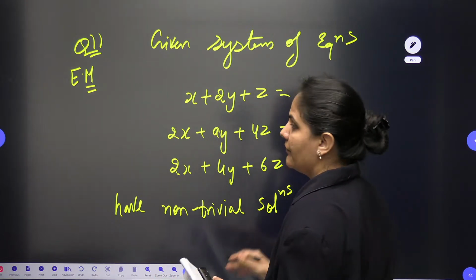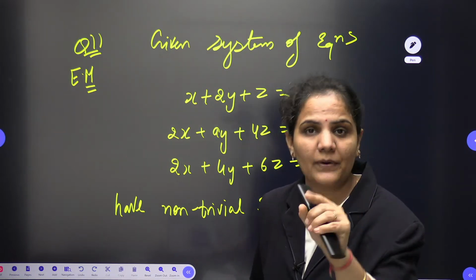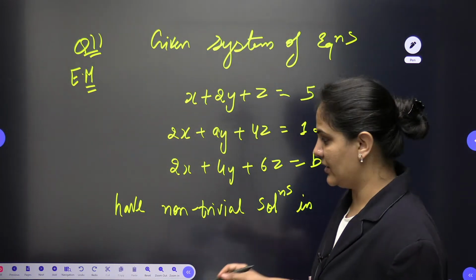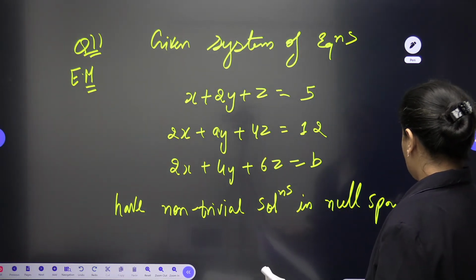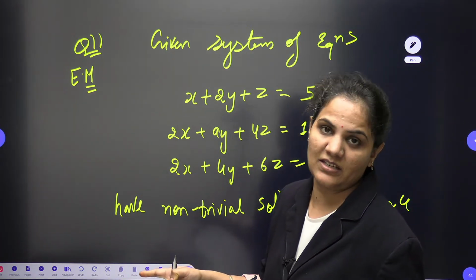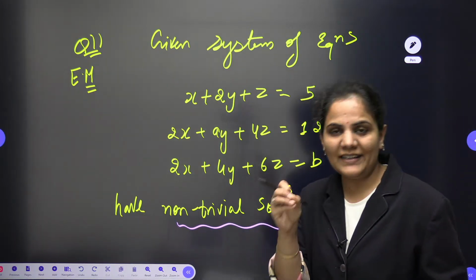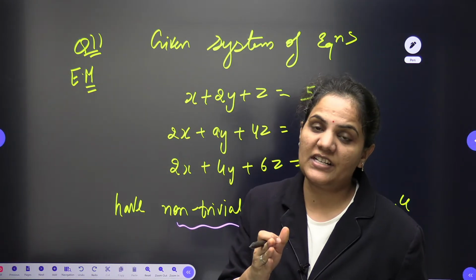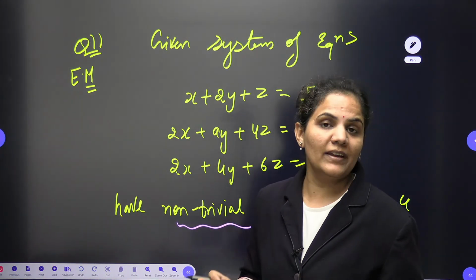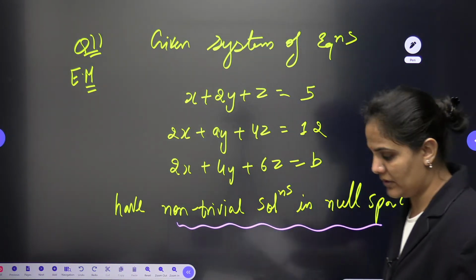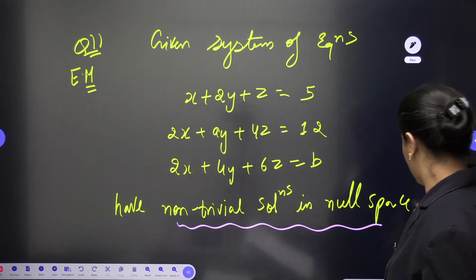Now first of all, the meaning of non-trivial solution in null space is that your system is having infinitely many solutions. Indirectly it is written to you. Because this given system of equations is a non-homogeneous system, when you talk about a non-trivial solution in null space, you are indirectly saying that the rank of matrix A equals the rank of matrix AB, but it will be less than the number of variables, meaning we are having an infinite number of solutions. Then find the values of a and b.